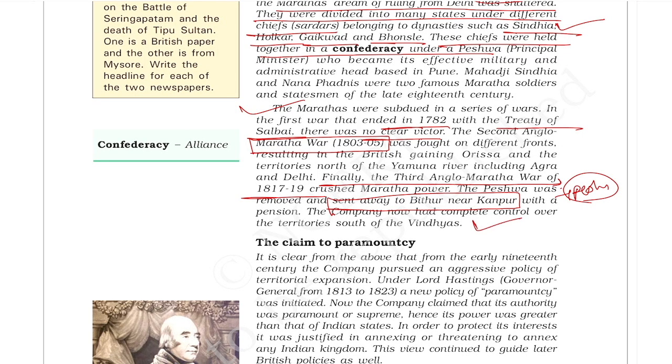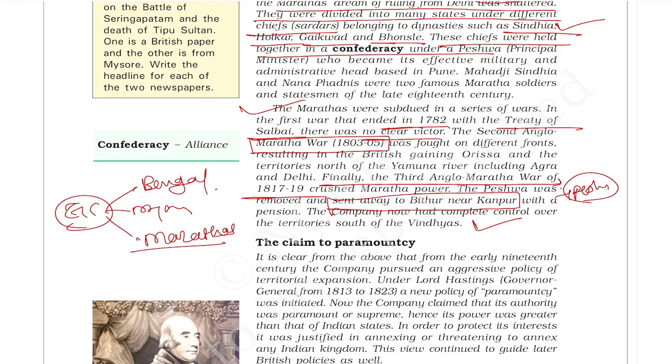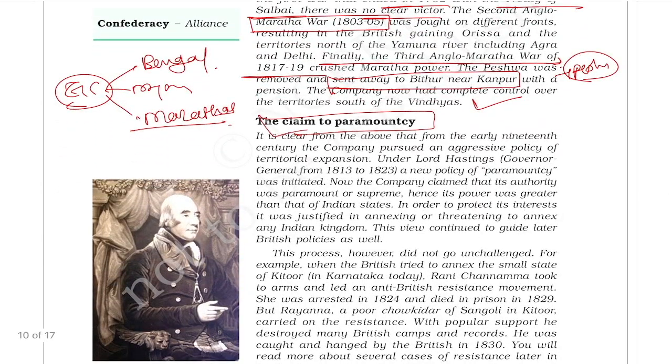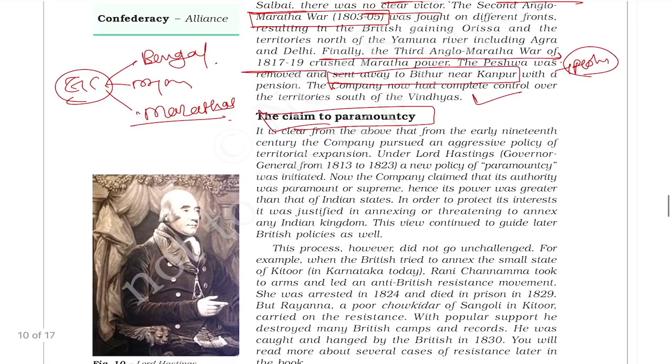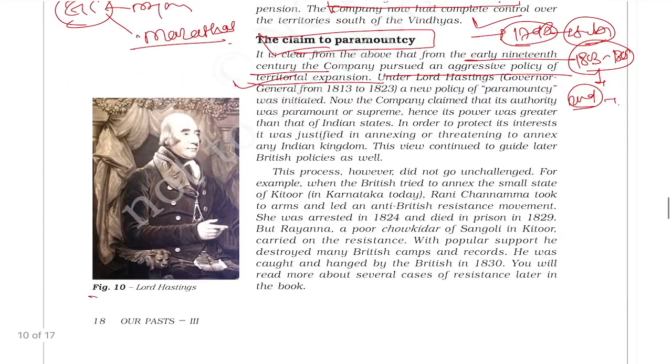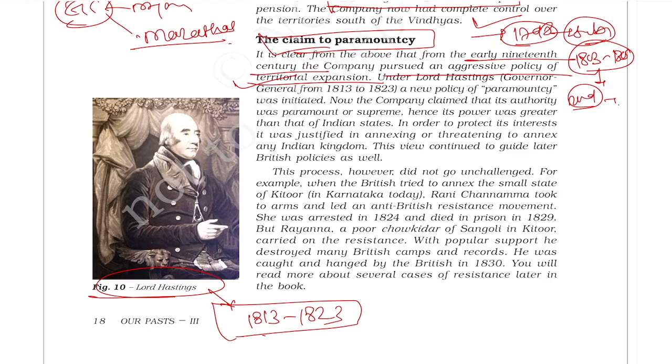So now we have seen the East India Company fight against the ruler of Bengal, then Mysore, and lastly the Marathas. We have also seen one of their strategies, the subsidiary alliance. Now we will see the policy of paramountcy. In the early 19th century, the company pursued an aggressive policy of territorial expansion, and Lord Hastings was the Governor General from 1813 to 1823. So he devised this new policy of paramountcy.